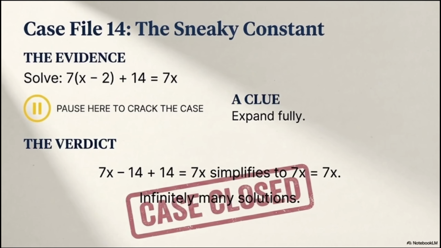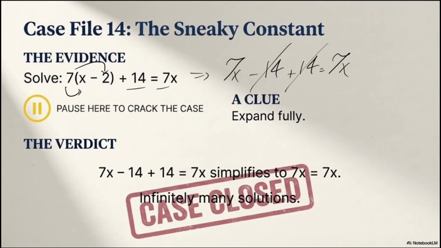So the sneaky constant, at this point, I do have another equation. 7 times x minus 2 plus 14 is equal to 7x. We know how we can do that. The very first thing is about expansion. 7 times x, 7 times negative 2. So finally, we do have 7x subtracted by 14 plus 14 is equal to 7x, right? Negative 14 and positive 14 cancel, and 7x is equal to 7x.